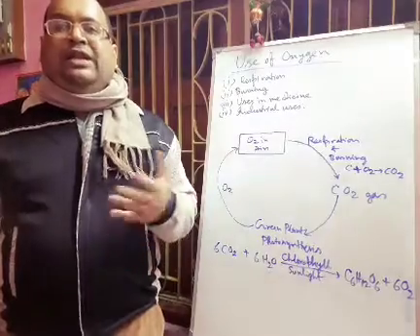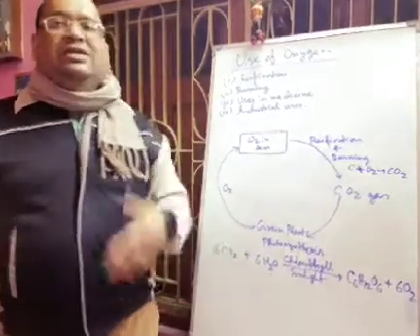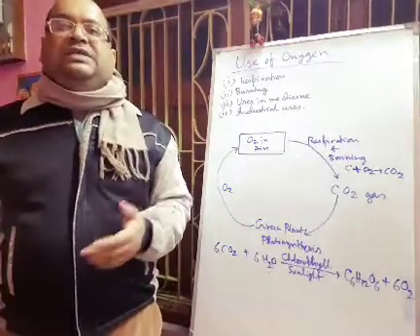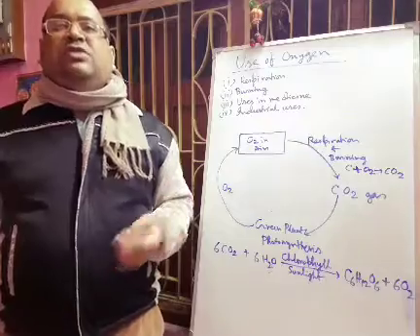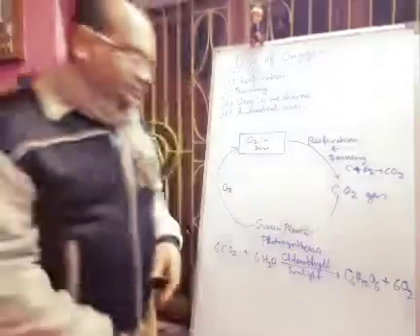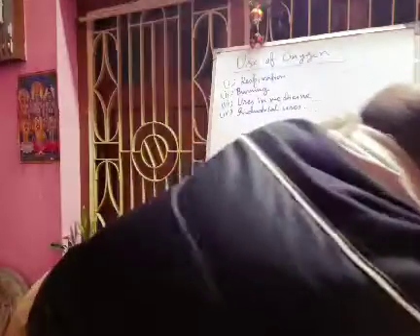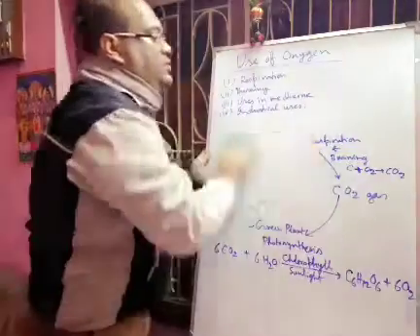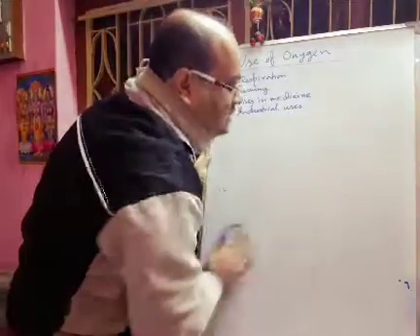So the rate of photosynthesis, I have already told, is much faster than respiration, and the percentage of oxygen is renewed in the air. Finally, one activity is given in your book, that I am drawing. So how to prove that by photosynthesis oxygen gas is produced?